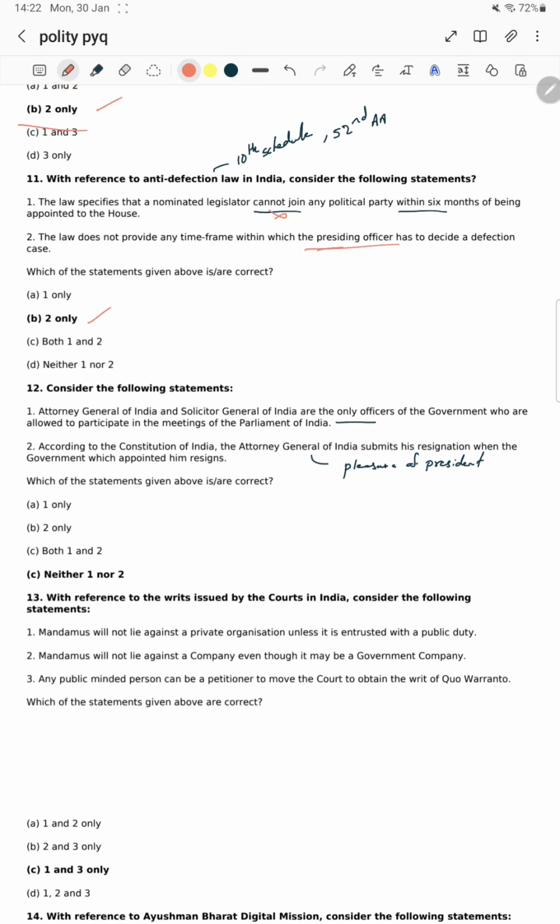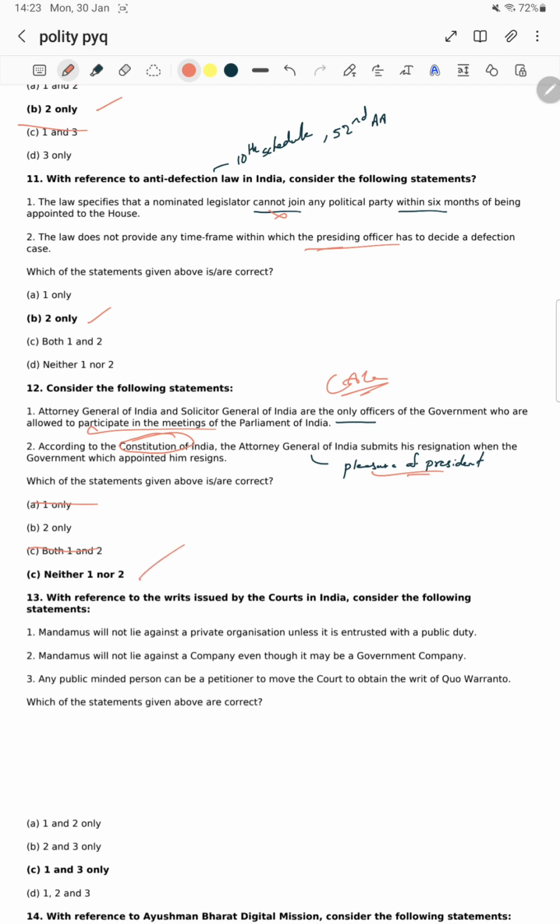Consider the following statements. Which of the statements given above is correct? The Attorney General of India and Solicitor General of India are the only officers of the government who are allowed to participate in the meetings. CAG also will participate in the meetings, no? Okay, absolutely statement one is wrong. Next, according to the Constitution of India, the Attorney General of India submits the resignation when the government resigns. According to the Constitution of India, no sir. The Constitution did not define it, nor even prescribe his salaries. It is all by the pleasure of the president. Okay, it's by the pleasure of the president. He will be there. So answer is C.